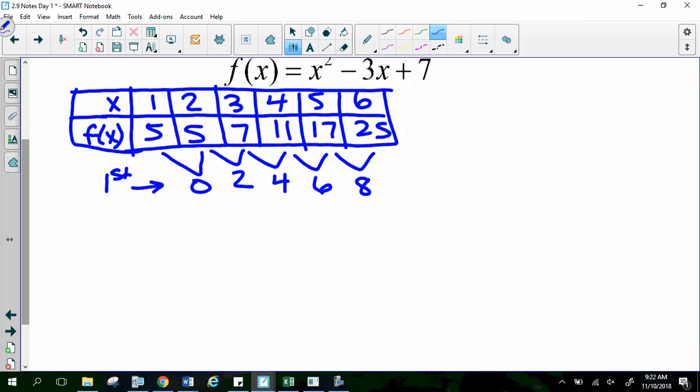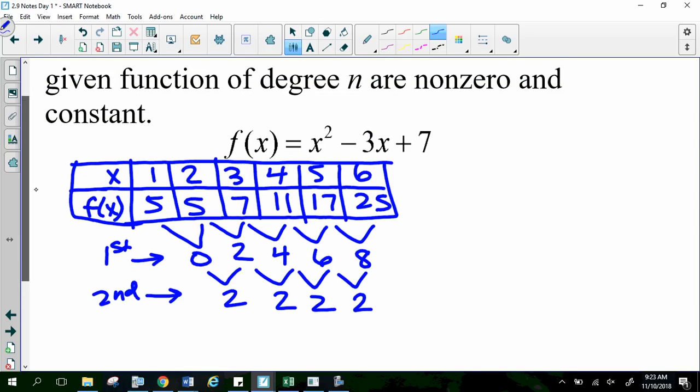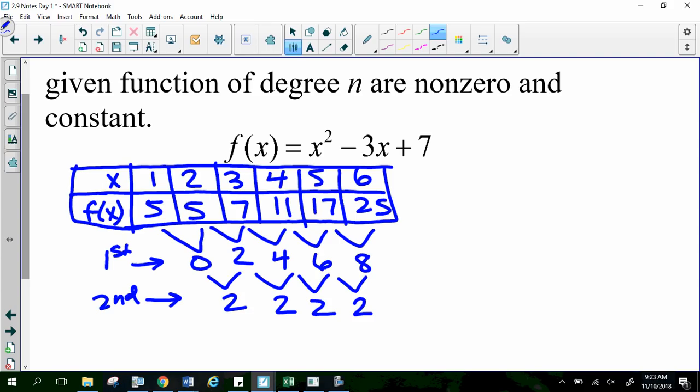Now we are going to find our second order differences. 2 minus 0 is 2. 4 minus 2 is 2. 6 minus 4 is 2. And 8 minus 6 is 2. So this is our second order differences. And they are constant, non-zero. And this is a quadratic, so it is degree 2. So we have verified that that works for this polynomial as well. So if I have a table of values from a polynomial, this constant nth order differences is going to tell me what my degree of the polynomial is. And tomorrow we will find the actual function given a table.